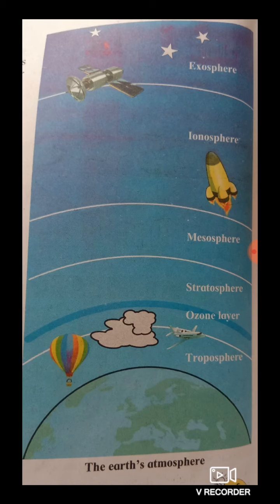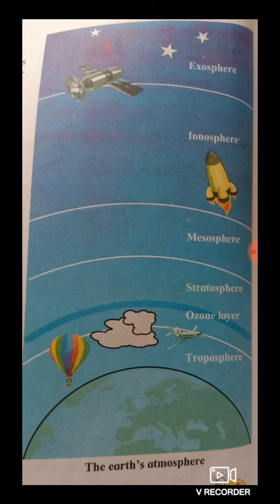So if you will see in troposphere we find living things, and there are different changes going on continuously in this layer, and these changes affect the living world. So if we go close to the surface of the earth we receive more heat. The air near the surface is hottest, but as we go away from the surface of the earth the air becomes cooler.